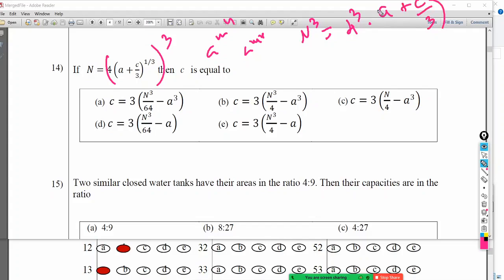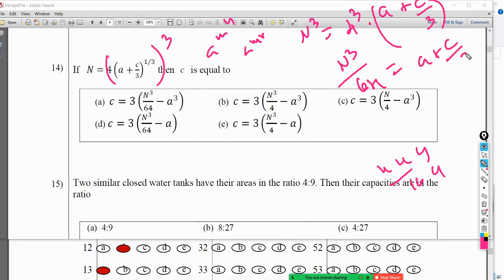divided by 3. Now what I need is c. So I will divide n cube by 4 to the power 3. Of course 4 to the power 3 is 4 into 4 into 4, that is 16 into 4, which is 64. I can see the answer 64 everywhere, not 4 to the power 3, so I will take it as 64. N cube divided by 64 is a plus c divided by 3.